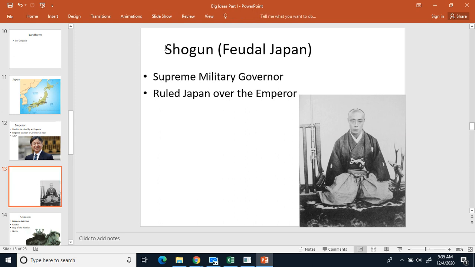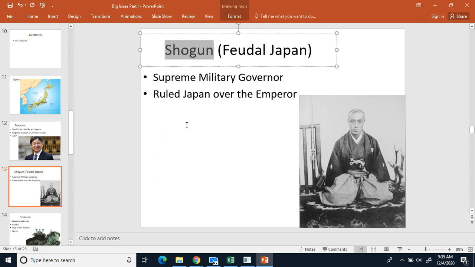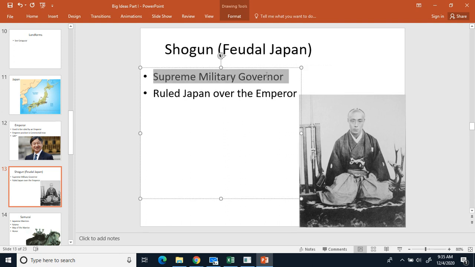All right, 2, Shogun. And after you write down 2 Shogun, make an equal sign, and we're going to write down Supreme Military Governor. So after the year 1000 Common Era, the emperor kind of lost control over all of Japan. And the Shogun, who is simply the Supreme Military Governor, then took over running the country.